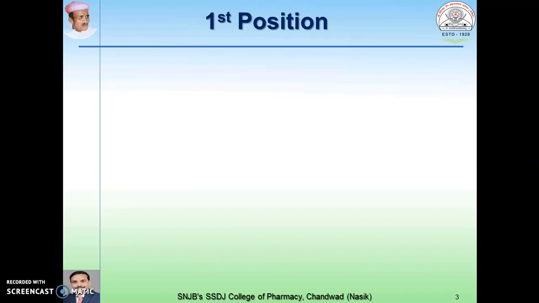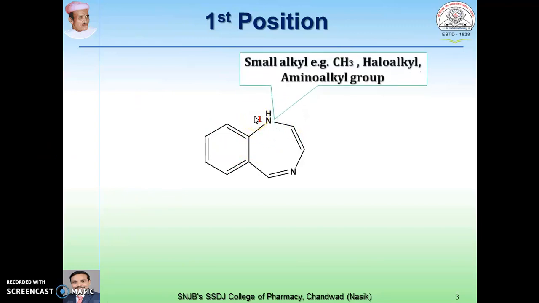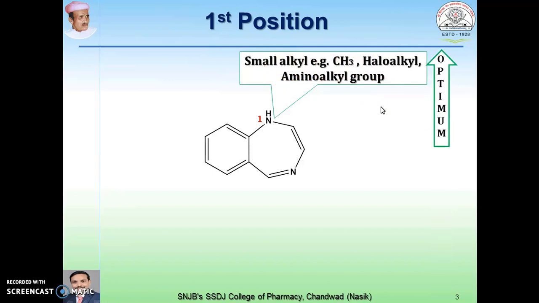So coming to the SAR of this benzodiazepine in view of sedative, hypnotic and anxiolytic action, let us start with the first position of the benzodiazepine nucleus. You can see here the nitrogen at the first position. The substitution on this first position with small alkyl groups, for example CH3, or haloalkyl or amino alkyl groups, is responsible for optimizing the activity.